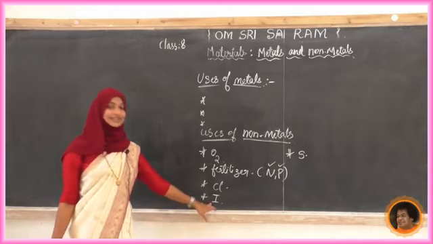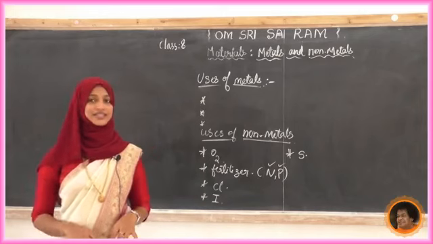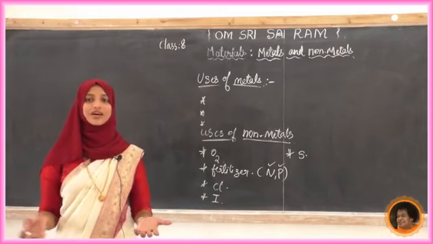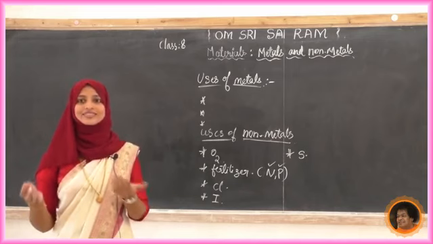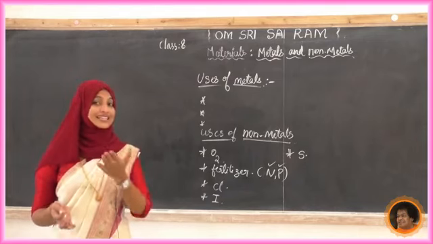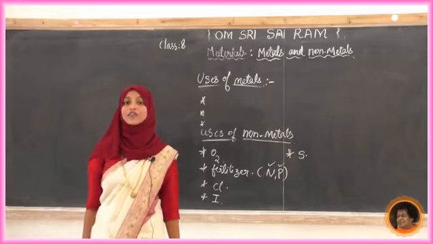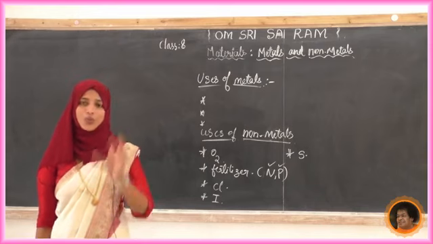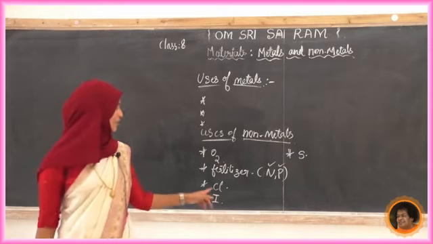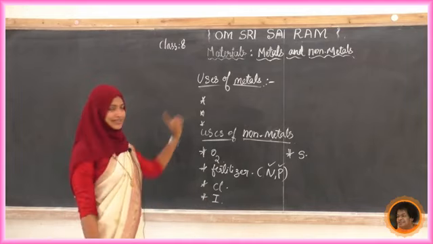Okay, that is iodine as a non-metal present in that one. Upon that, crackers we are using for our entertainment. So what is that? Sulfur is present in that one. Upon that, disinfectants, there will be a number of non-metals present in that one. So list out more and more examples for the uses of non-metals and metals.